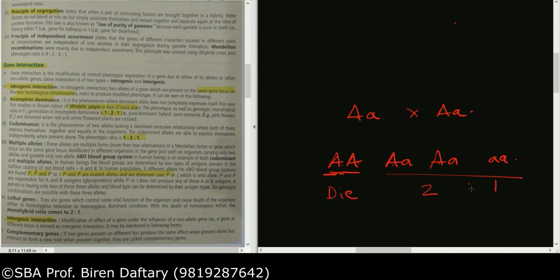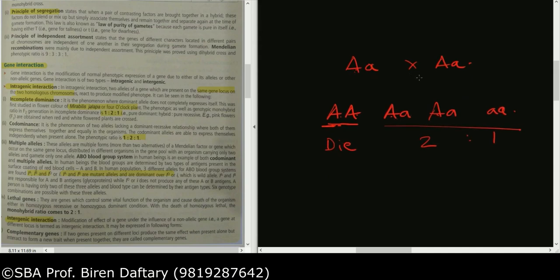Don't confuse this with pleiotropy. Pleiotropy is an example of intergenic interaction in which the interaction is between two different genes. Over here the interaction is between alleles of the same gene. So please don't say that the same thing happens in pleiotropy. Yes, the same thing happens, but this is an example of intragenic interaction wherein alleles are interacting with each other, whereas pleiotropy is an example of intergenic interaction. So this person will die because of the lethal gene.